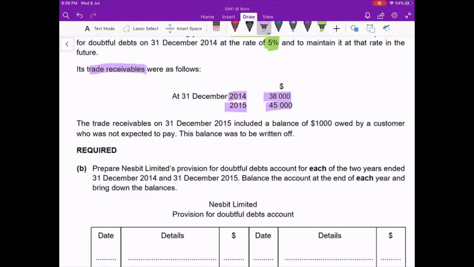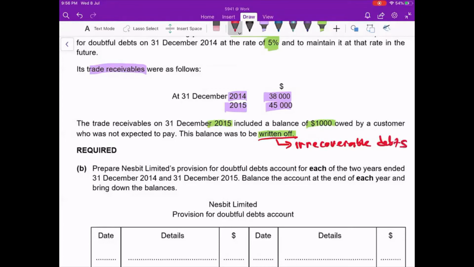The trade receivable on 31st December 2015 included a balance of 1,000 owed by the customer who was not expected to pay. This was to be written off. Okay, the word written off here is actually the debt has become irrecoverable debts.